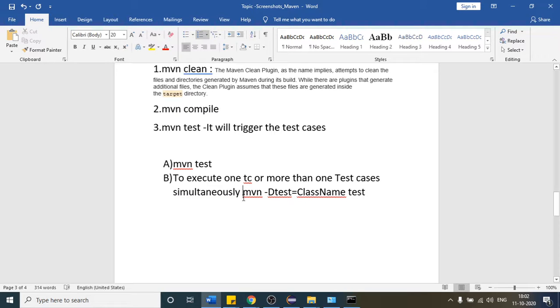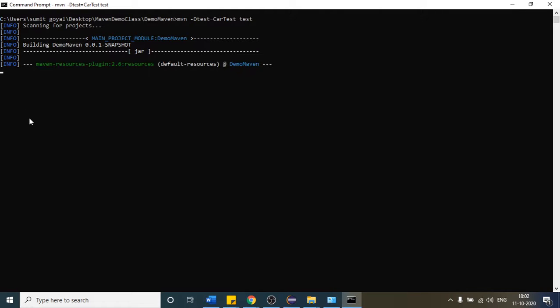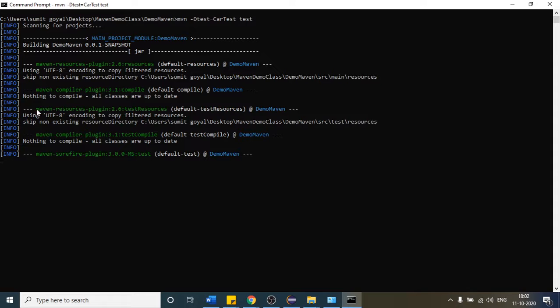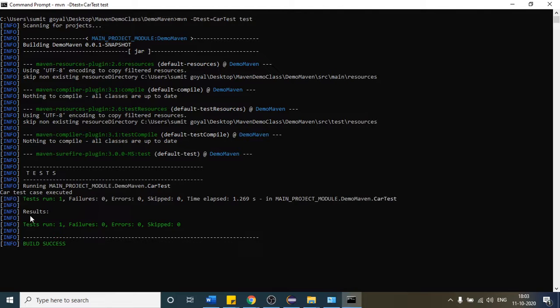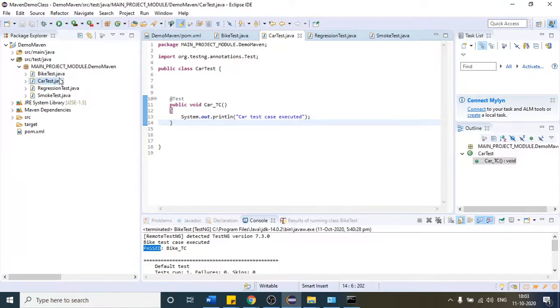Here I have already provided the command and I am running only one test case. Let me close this command prompt again. It is taking more time, I don't know why. I think it has started now. No issue. This time it will run only the car test case. You can see the tests, and then the car test case executed. This is how you can run. Suppose you have 100 test cases here and the client told you to run only the class that has car test. You can do it like that.